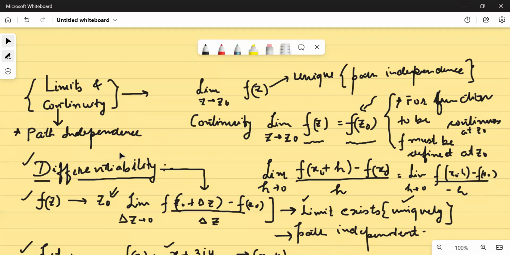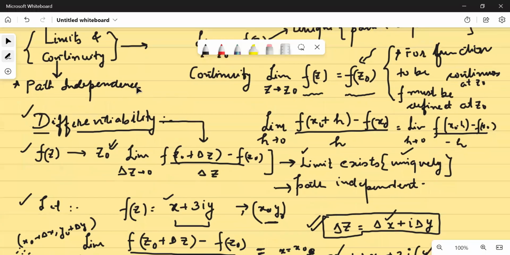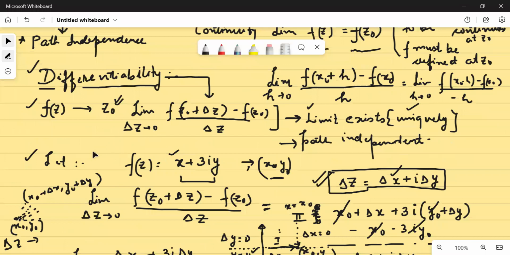If your limit does not adhere to path independence, your function will not have a limit at that particular point. Or for example, if I'm saying my function is continuous at point z equal to z naught, then the limiting value of the function at z equals z naught must be equal to f of z naught, and further the limit should be path independent. So these two things you should keep in mind.